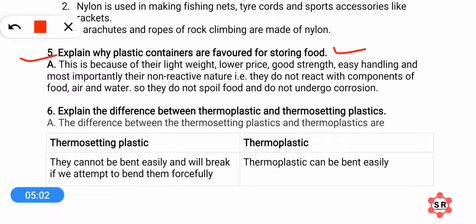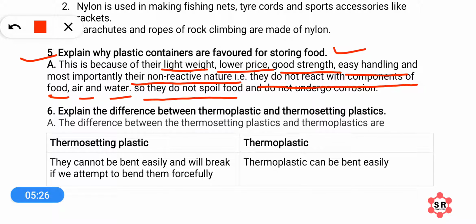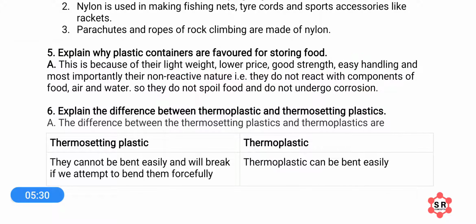They are very lightweight, and that's why we prefer storing food in plastic containers. They are lightweight, they have a lower price, meaning they are cheaper, they have good strength, and they are easy to handle, and most importantly they are non-reactive in nature. That is, they do not react with components of food, air and water, so they do not spoil food and they do not undergo corrosion. So this is the whole answer.